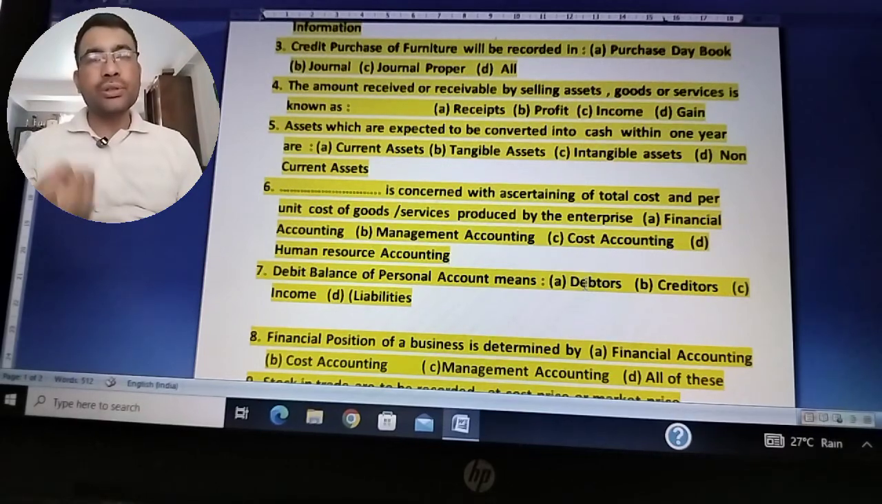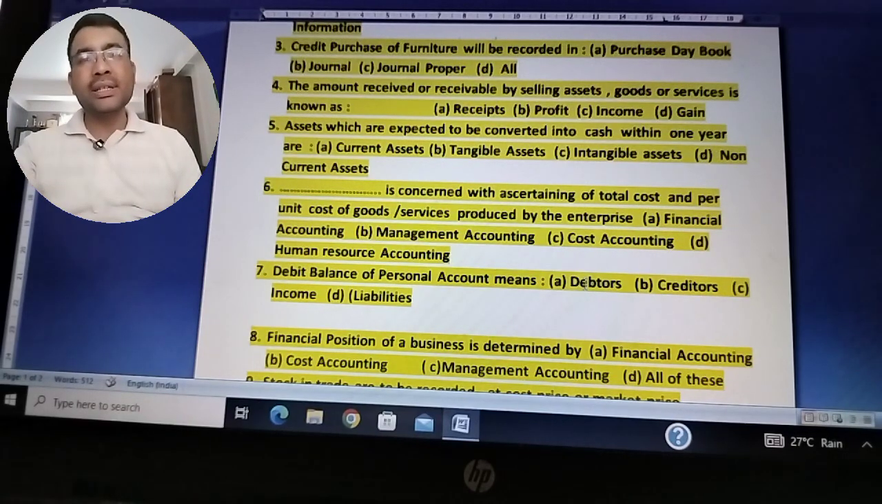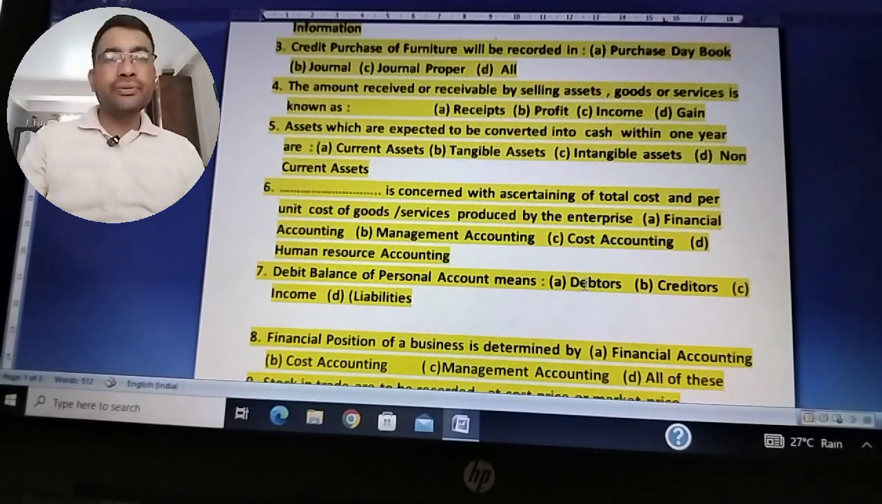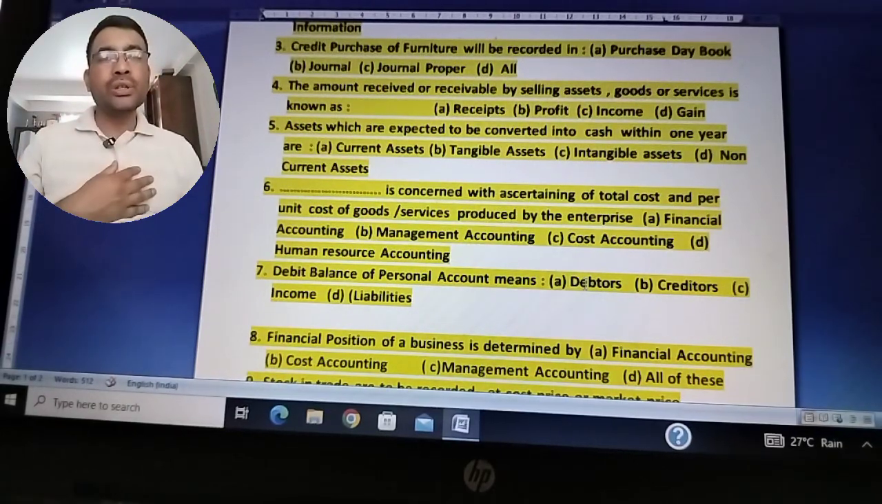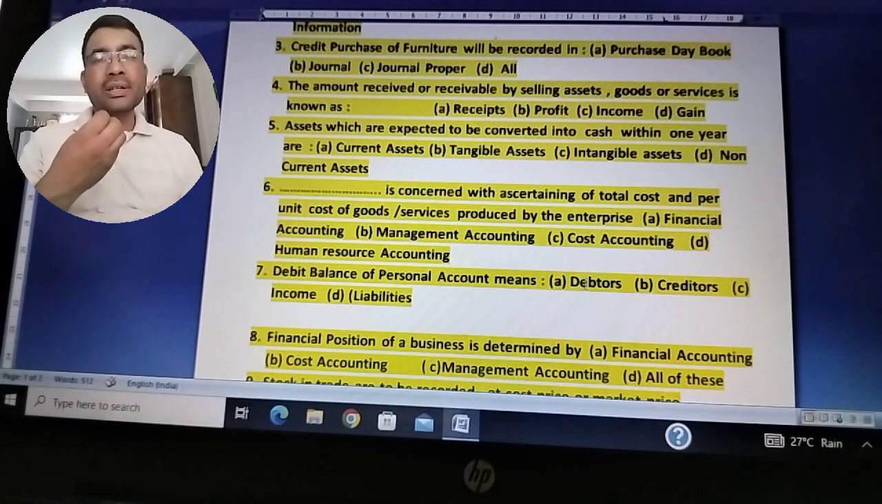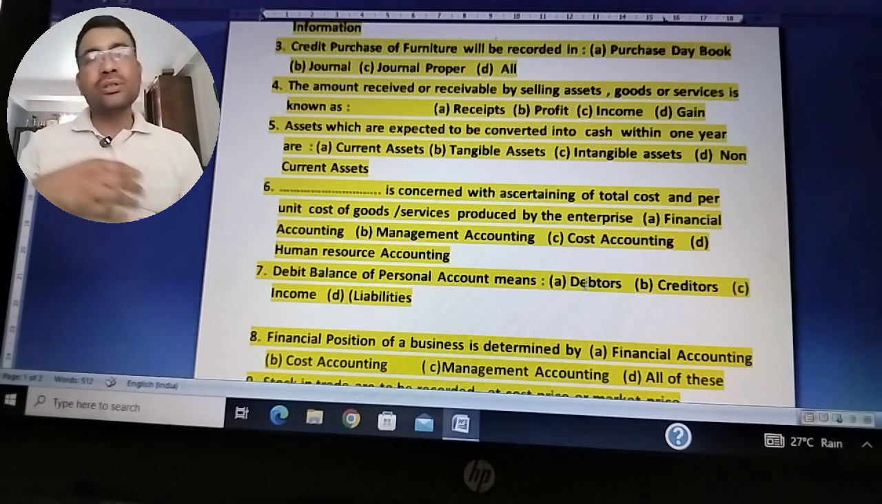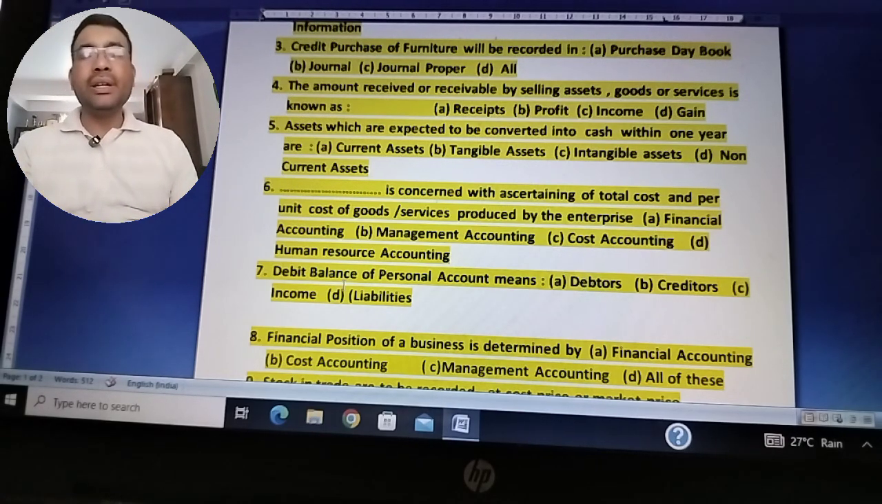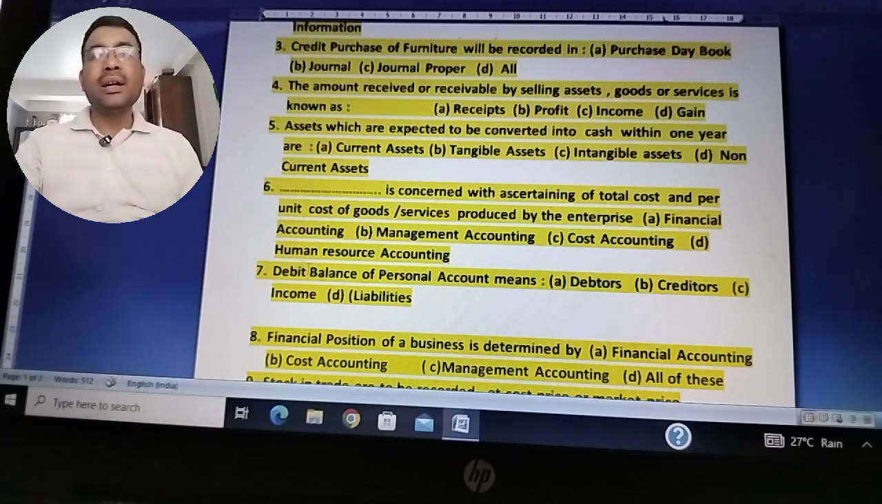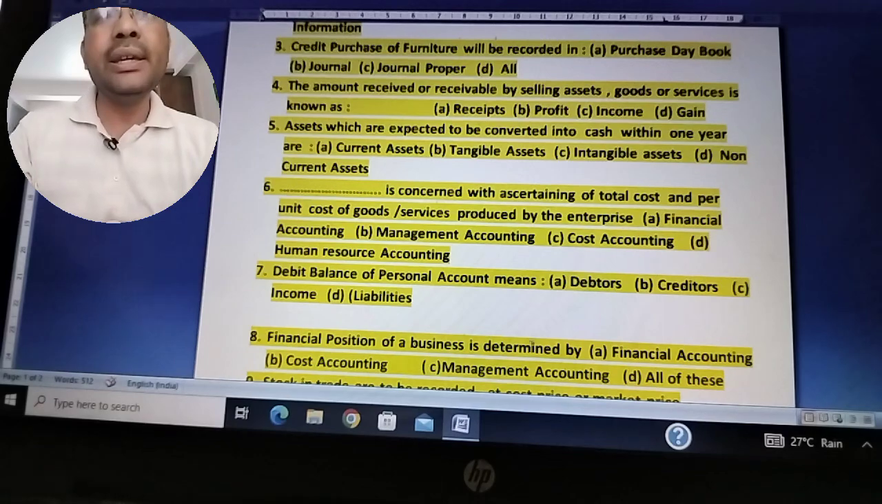Debtors means the persons to whom goods are sold on credit, so it is a debit. Creditors means the persons from whom we have purchased goods on credit, so creditors is a liability, so it is always credit. And debtors is an asset, so it is always debit. Likewise, income is always credited. Likewise, liability is always credited. Okay, so the right answer is A, that is debtors. So the correct answer of question number 7, debit balance of personal account means it's debtors.